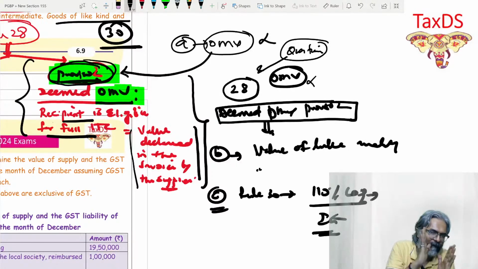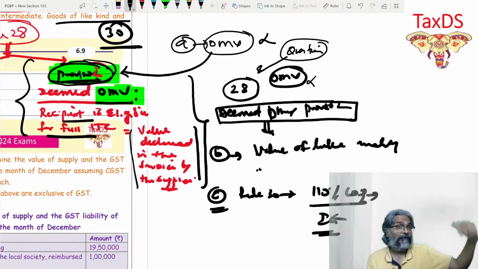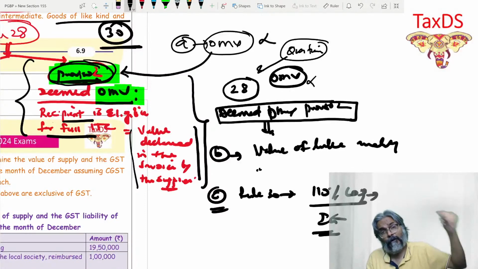So whenever a question comes so far as Rule 28 is concerned, and the question does not tell you about the OMV, doesn't matter. You will directly go to the second proviso, students, and get the answer for point number A. Then you will write point number B, which is about the goods of like kind and quality, which if it is not available, as in this question, move on to C.